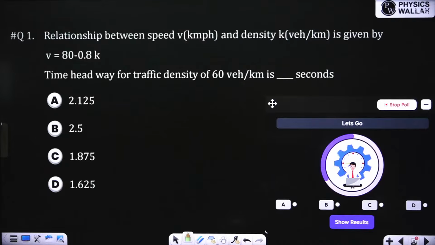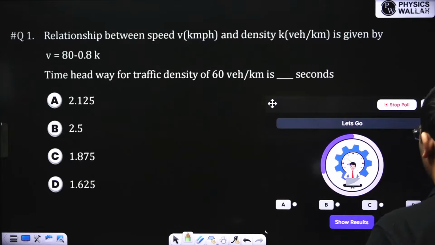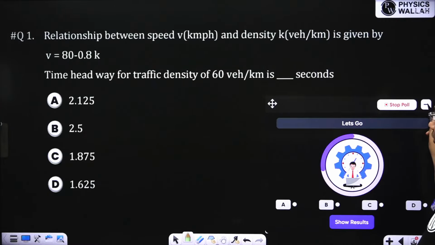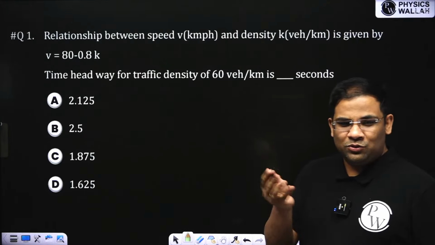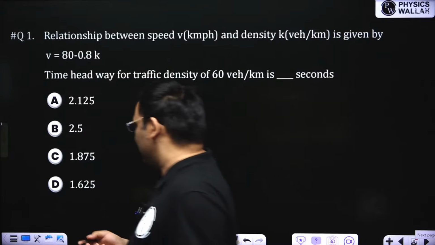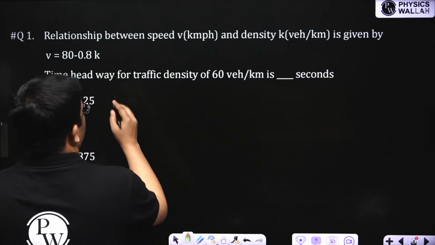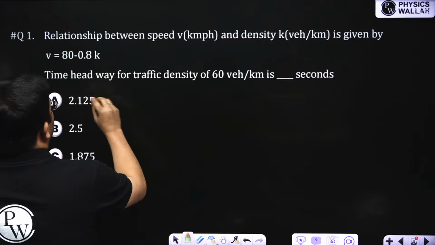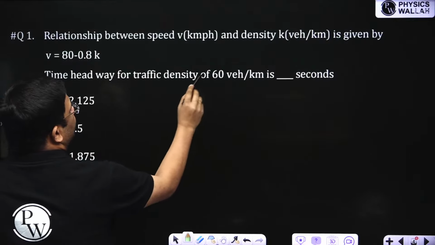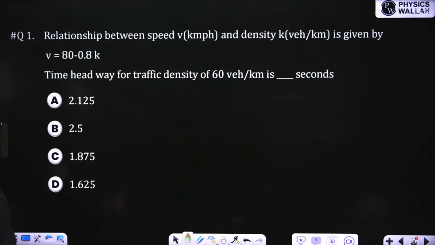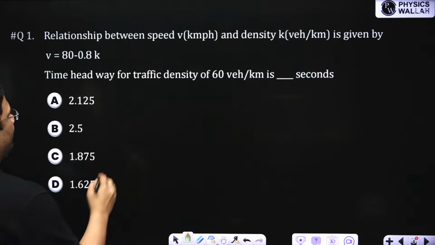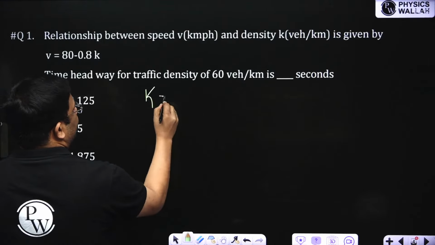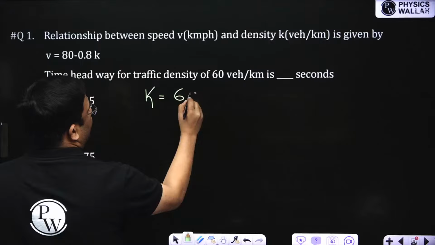Great, many of you have solved it. So we will start solving it now. Although time is still left, we still will start solving this question. See, most of you have solved it. So great, congratulations. So first of all, it is asking the time headway for traffic density of 60 vehicles per kilometer. So traffic density is 60, right?